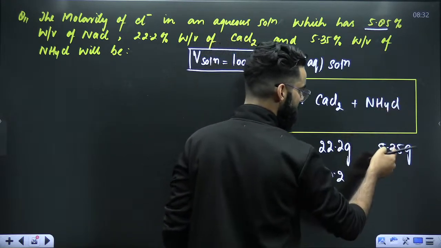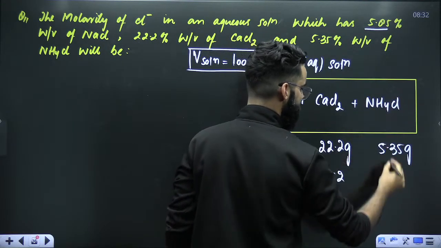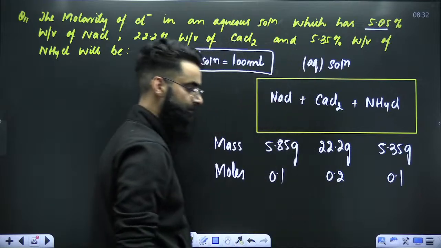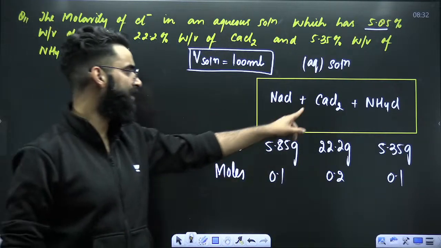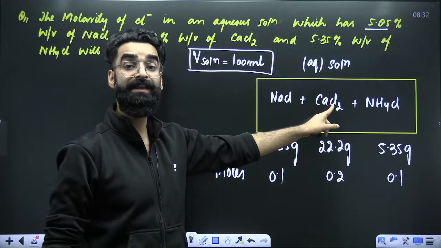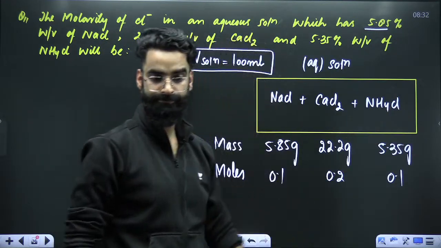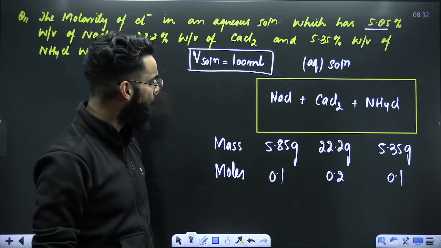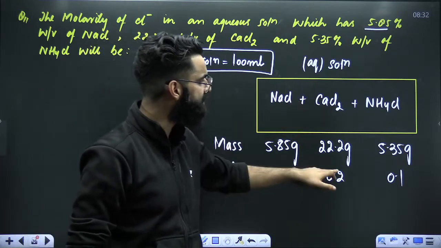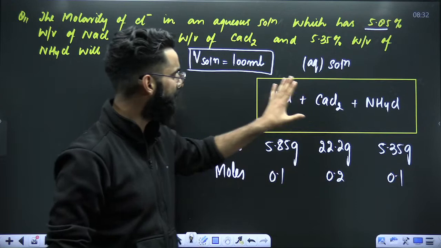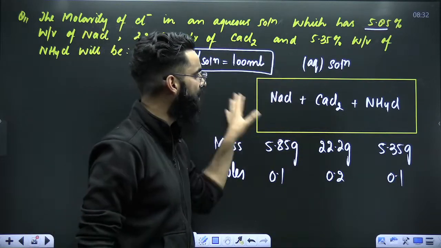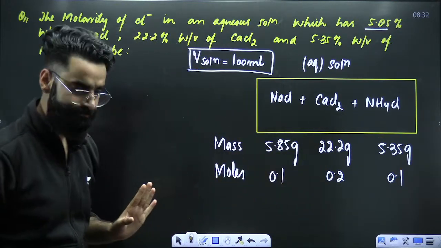How many moles of NH4Cl? Mass divided by its molar mass. The value will be 0.1. Right? Because molar mass of CaCl2 will be 111 grams per mole, and molar mass of NH4Cl will be 53.5 grams per mole. So I got to know the moles of NaCl, CaCl2 and NH4Cl present in 100 ml of the aqueous solution. Correct?